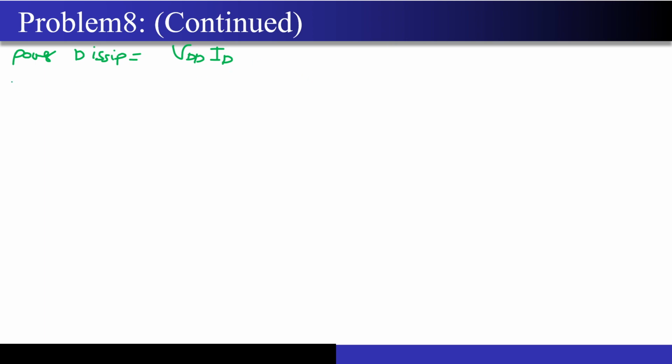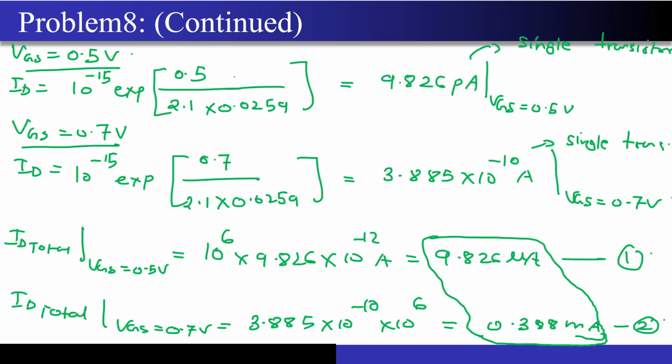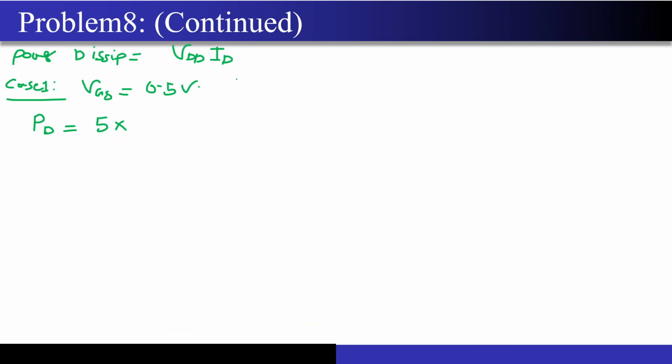Now for case 1, when VGS is equal to 0.5 volts, if I calculate power dissipated, VDD is 5, and the total ID that I got is 9.826 microamperes. So this will come out to be around 49.134 microwatts.